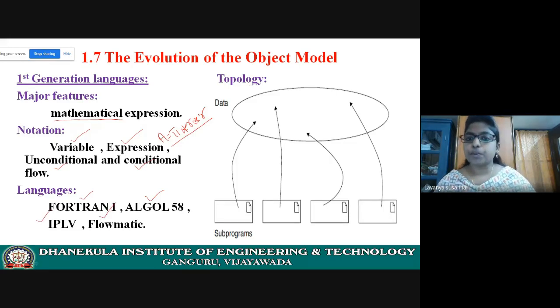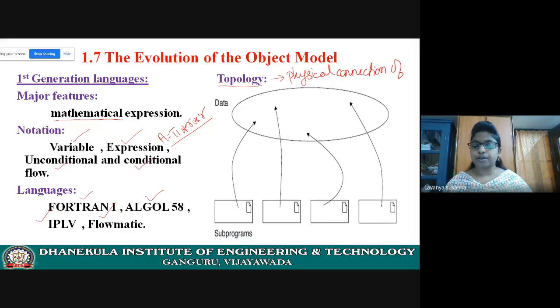Next, coming to topology. You know that every programming language will have some building blocks, right? Each and every programming language will have some basic building blocks. Here topology means the physical connection of building blocks.